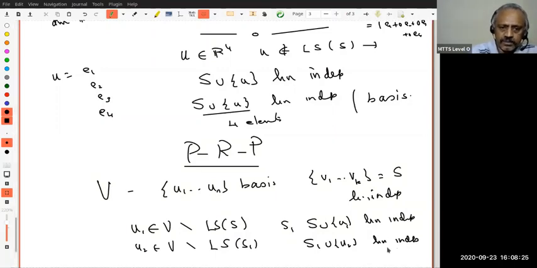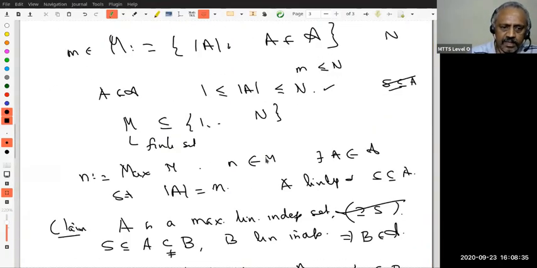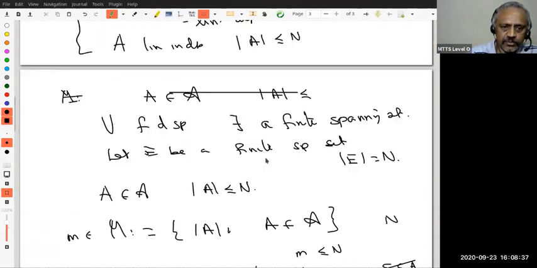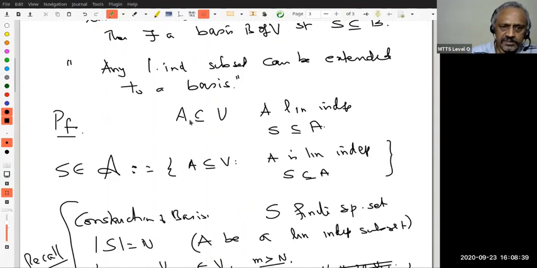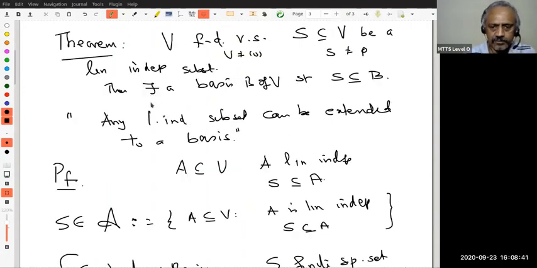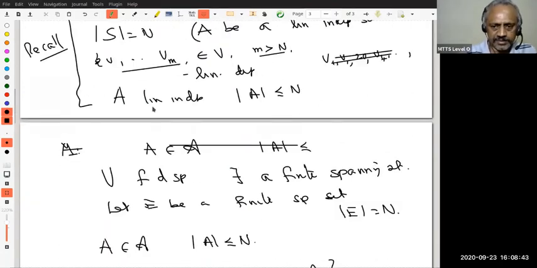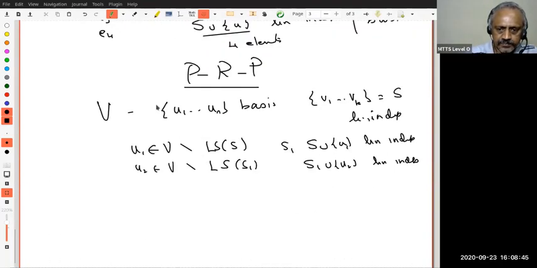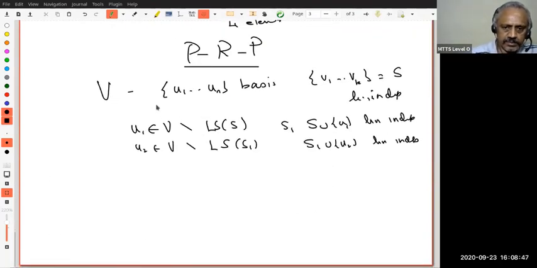Okay. Since we are dealing with the finite dimensional case, in a finite number of steps I should complete it. This is the basic idea. In fact, some of the proofs use this idea to prove this result. But we proved it using number theory. Okay, good. And this is one observation.